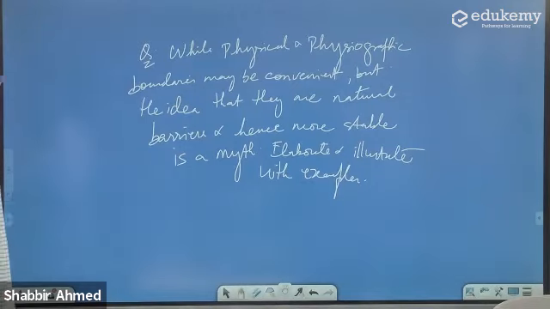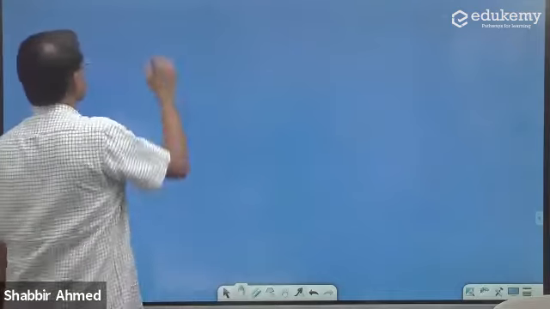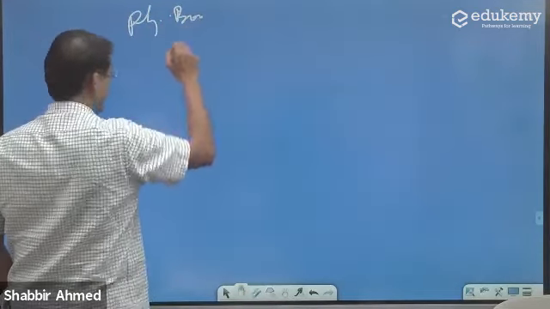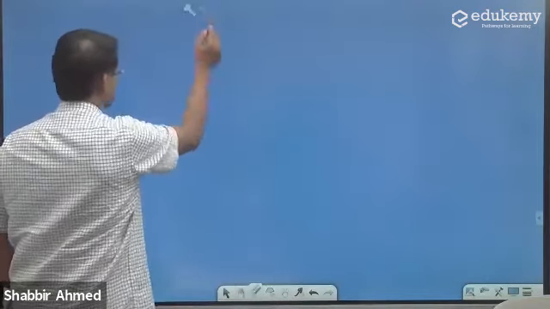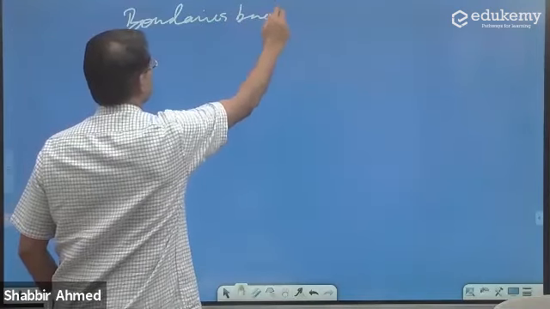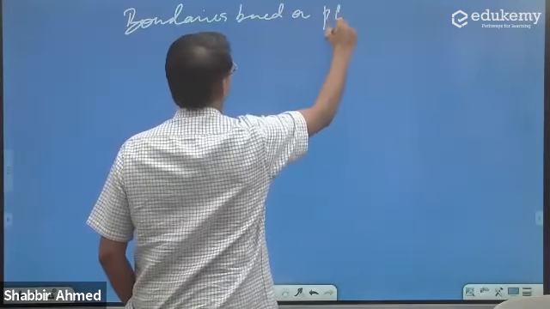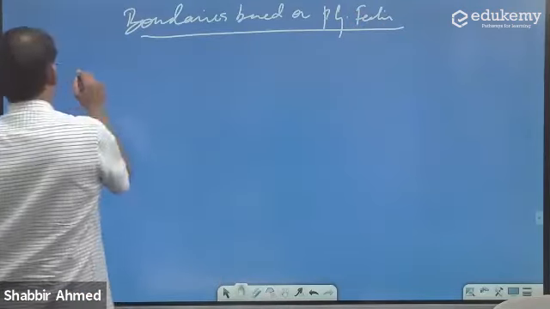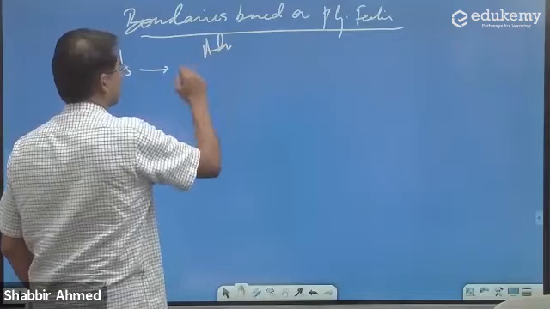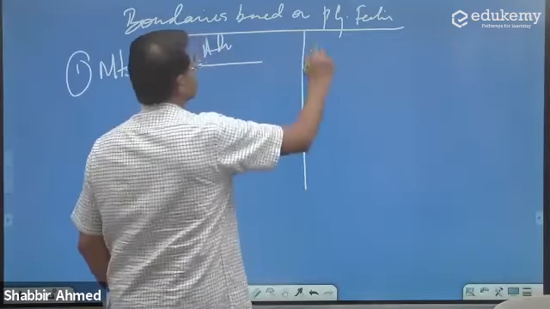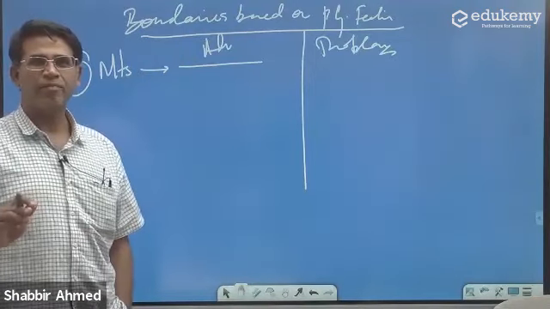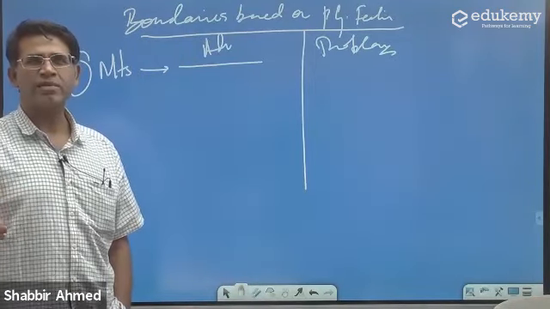So let's take it one by one. We're talking about physical boundaries or boundaries based on physical features. Number one is mountains. Advantage and what are the problems? Are mountains stable?